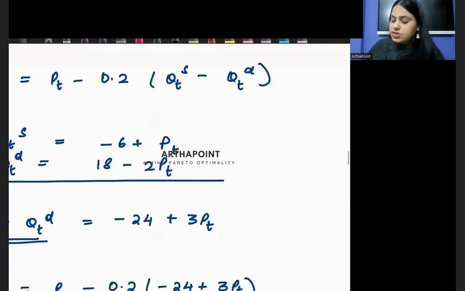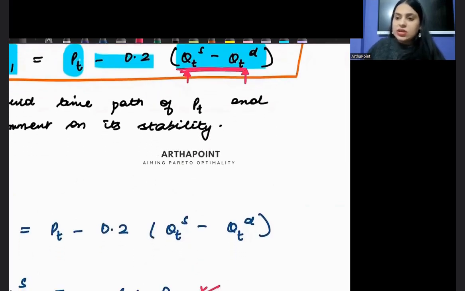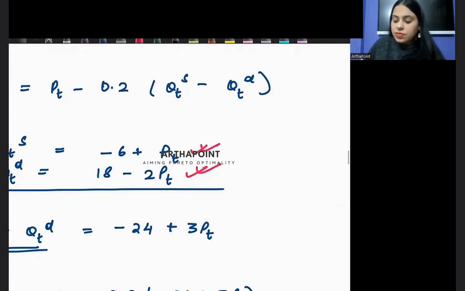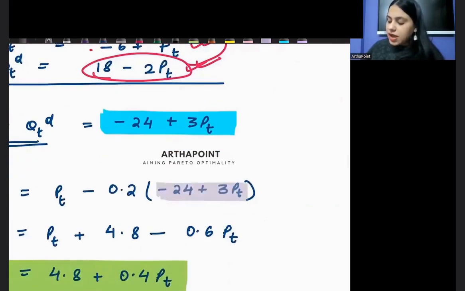So ये मेरा quantity supplied है, quantity demanded है, QS minus QD करना है ना, so I have just done this subtraction. And when I subtract this equation from this equation, I will get minus 24 plus 3 PT. So instead of this part, I have gone ahead and plugged in minus 24 plus 3 PT. Am I clear on that part, beta, everyone? Give me a yes. Okay.